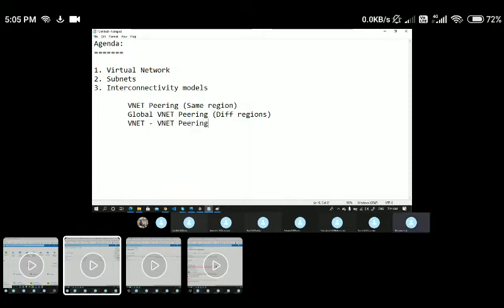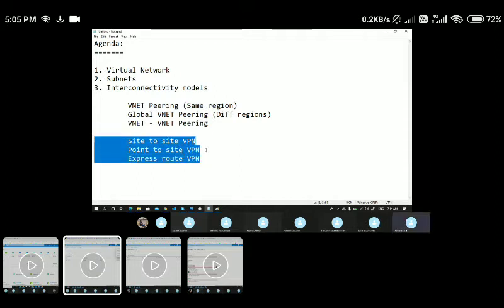I'll talk about the difference between normal VNet pairing and VNet to VNet pairing. And in addition to that, we also have site to site, point to site, and ExpressRoute.